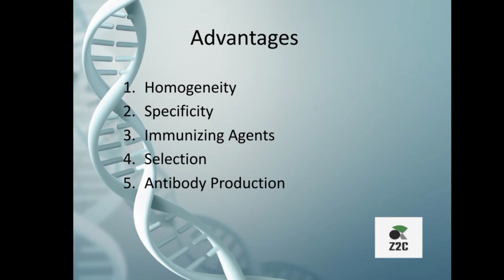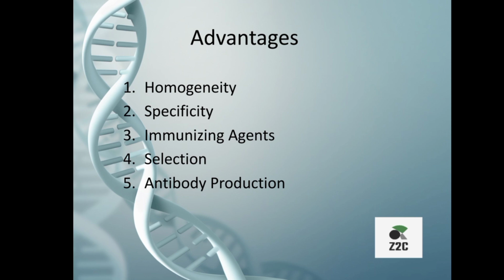Advantages of monoclonal antibody. The first one is homogeneity. Monoclonal antibody represents a single antibody molecule that binds to the antigen with the same affinity and promotes the same effector functions. The second one is specificity. The product of a single hybridoma reacts with the same epitope on antigens.